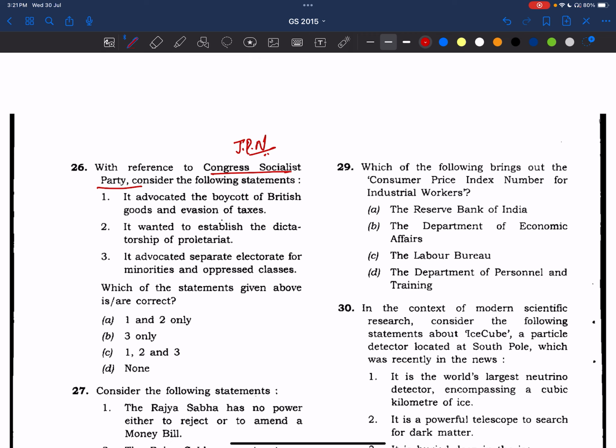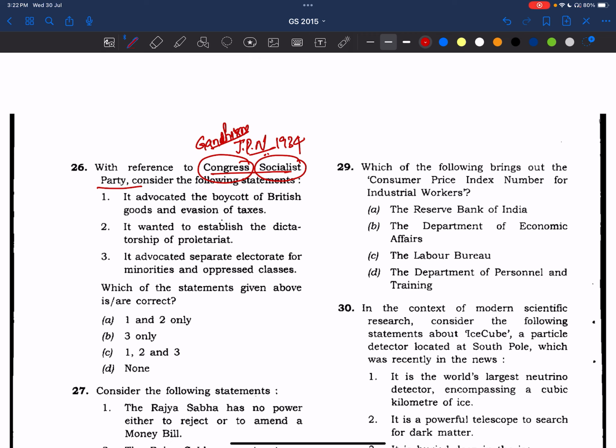Okay, in 1934, and it was within the Congress Party only. Okay, and the ideology is mostly a mixed ideology. See, socialist, Congress ideology, that means liberal ideology, and Gandhiism also is mixed here. Okay, and since it is within the Congress, it owes its allegiance to the Indian National Congress as well. Right? The goals will be what? Goals will be definitely independence. Okay, they'll be against the British also.